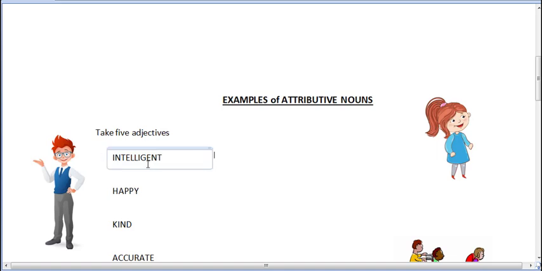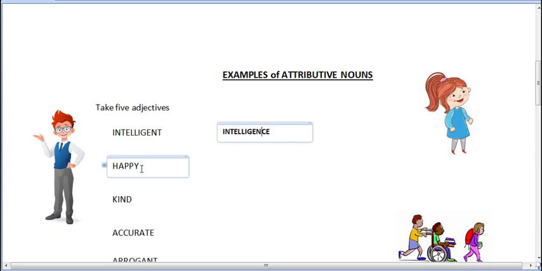For example, this word intelligent, I will add the suffix "-ence" to it. So the word intelligent becomes INTELLIGENCE. So as you can see here, I added the suffix to it, and this adjective became an attributive noun.